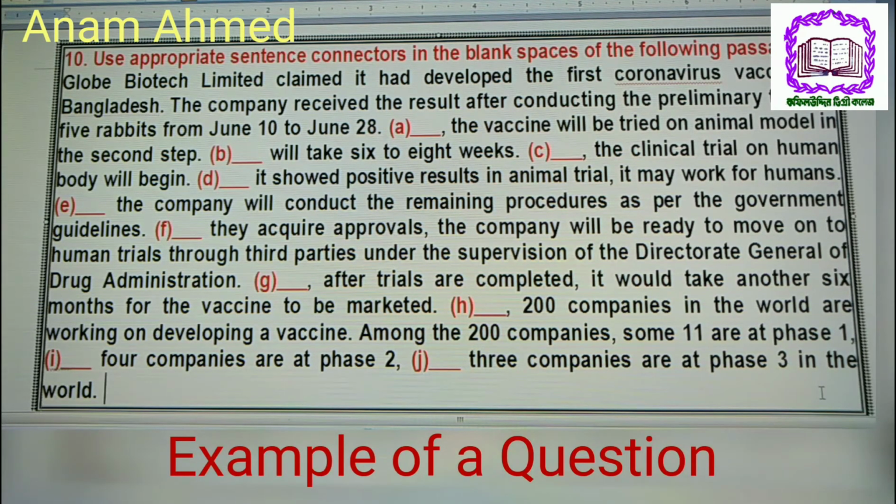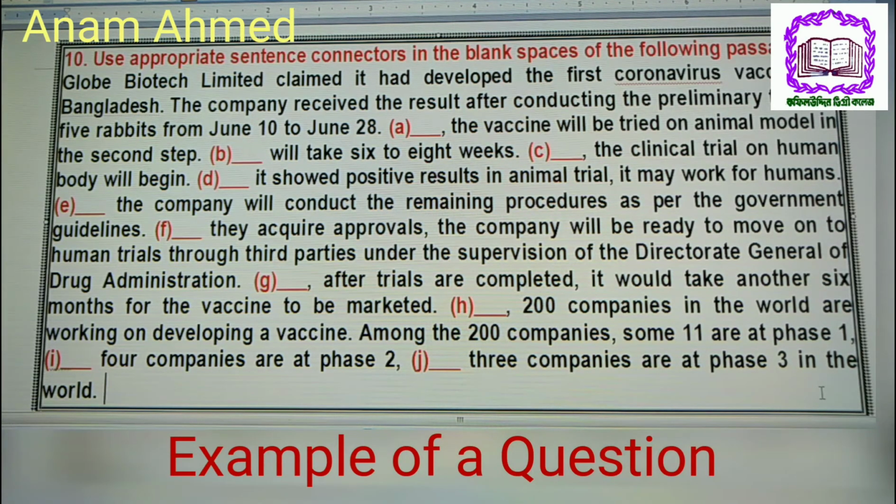The company received the result after conducting the preliminary trial on 5 rabbits from June 10 to June 28. The vaccine will be tried on animal model in the second step. Will take 6 to 8 weeks. The clinical trial on human body will begin.